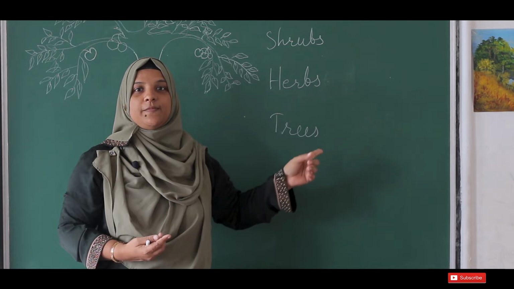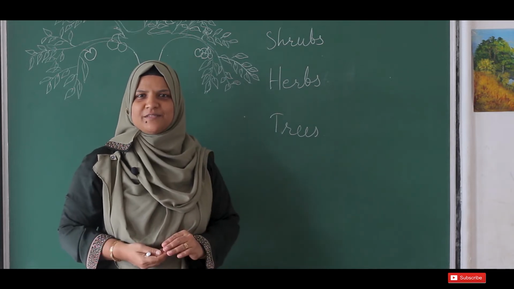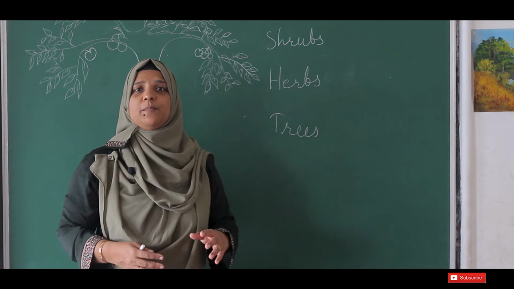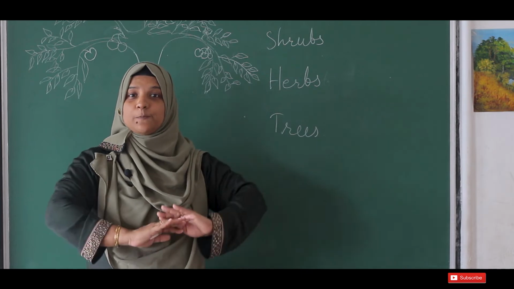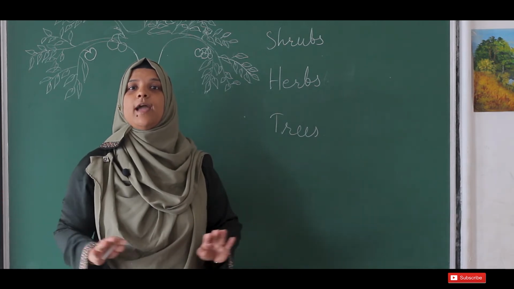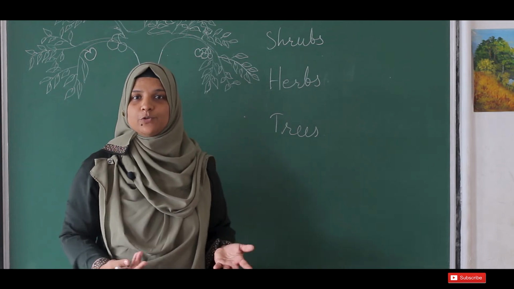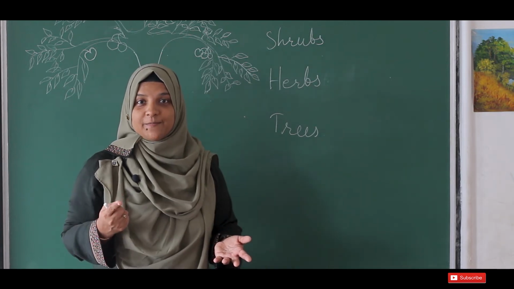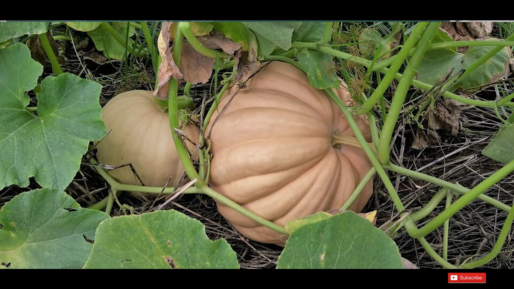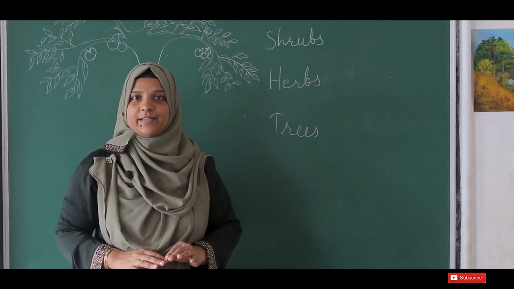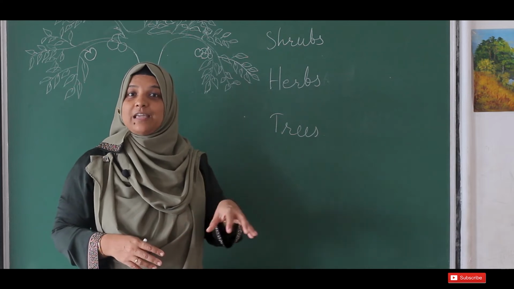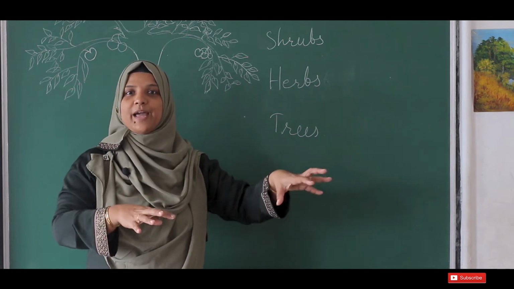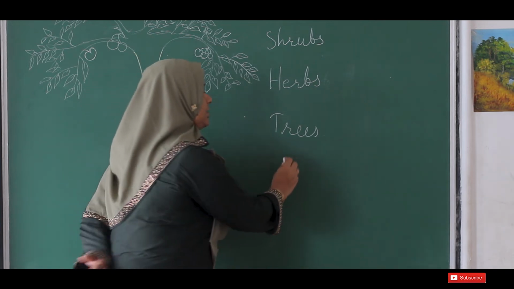Okay. Now there are some other plants. They are very, very weak. They may not be able to stand erect. So what they will do, they will creep on the ground. They spread in the soil or ground and grow, and they can flower and give fruits. Do you know any such plant? Yes, pumpkin is a very good example for that. Melon. So they will spread over the land and give flowers and fruits to us. Such plants which creep on the ground are called the creepers.